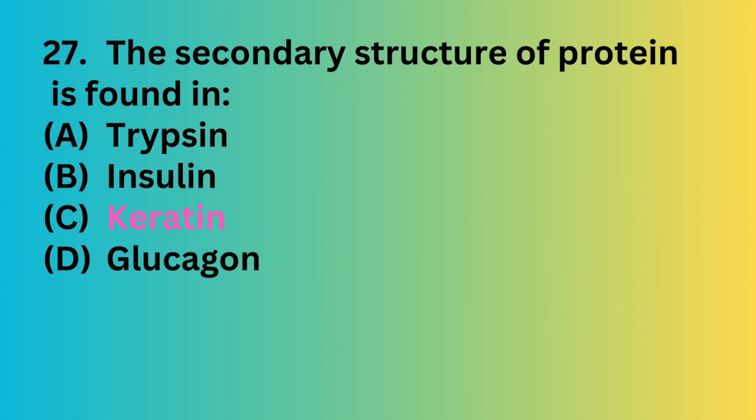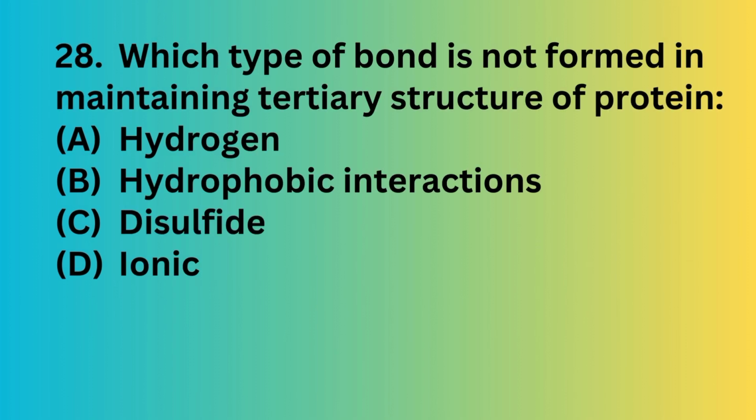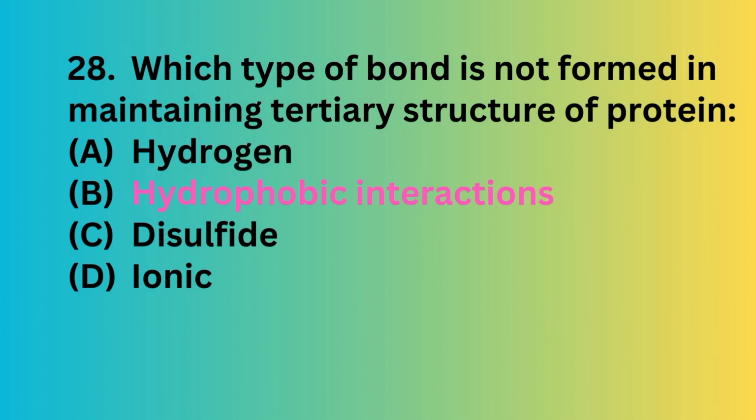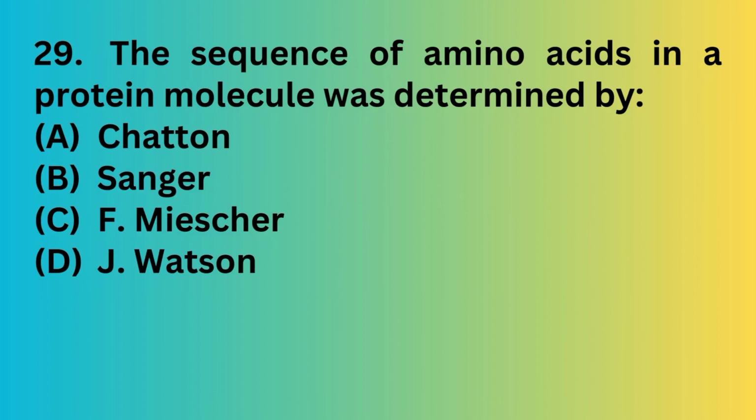Secondary structure of protein is found in keratin, option C. Question 28. Which type of bond is not formed in maintaining tertiary structure of protein? Option A hydrogen, option B hydrophobic interaction, option C disulfide, option D ionic. The correct answer is option B, hydrophobic interaction.